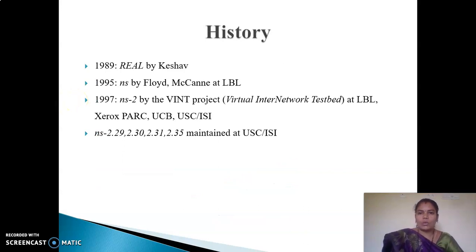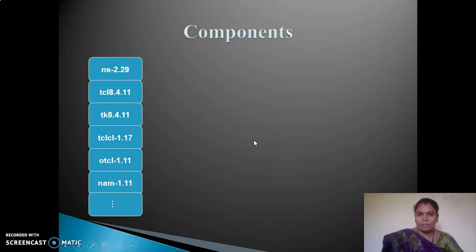NS2 history goes like this. In 1989 it was invented by Keshav as REAL. In 1995, NS by Floyd, and the NS2 version was implemented in 1997 by the VINT project, that is, Virtual InterNetwork Testbed, and NS2 variants like 2.29, 2.3. These are the versions available and maintained at USC ISI and Berkeley Software Distribution. These are the components available in NS2. The NS2 variant is NS2.29, and the scripts are coded as TCL scripts, with TK and TCL, and it is implemented in C++ with OTcl, and the visualizer is our NAM environment.